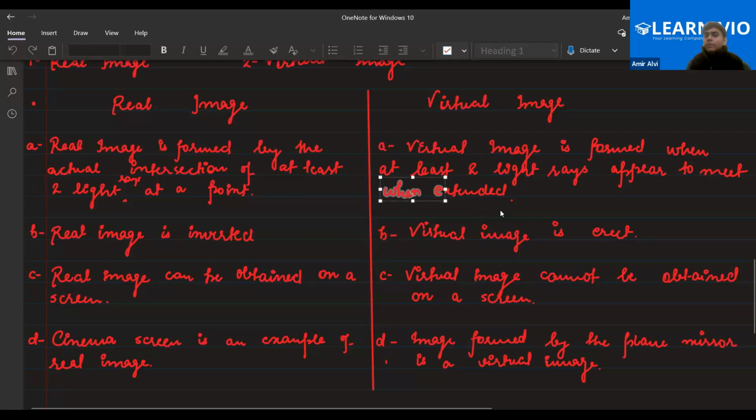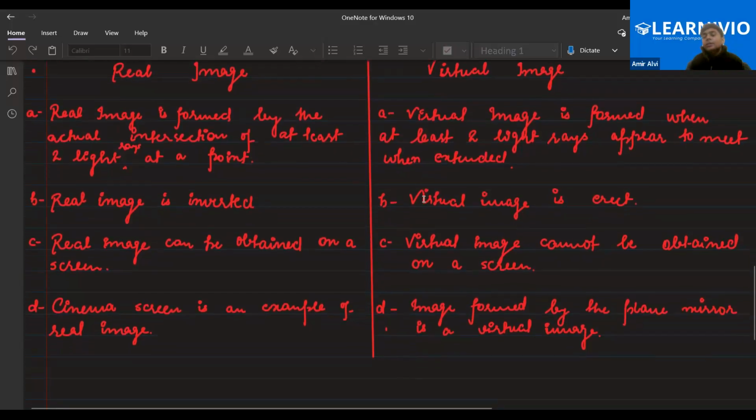But in virtual images, such things do not happen. Basically, it is imagination. It appears to meet when extended. Clear? It appears to meet when extended. Clear, all of you? Yes, sir. Good.